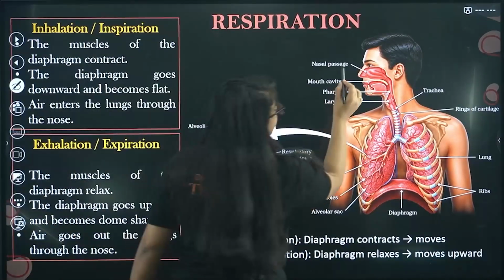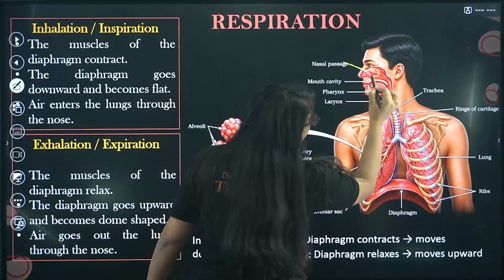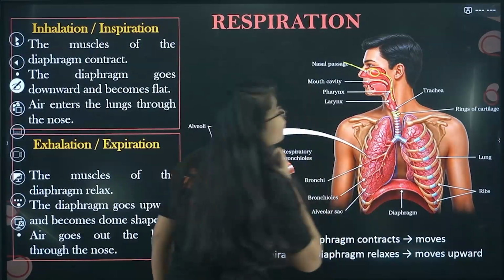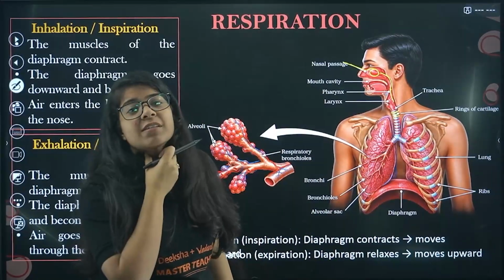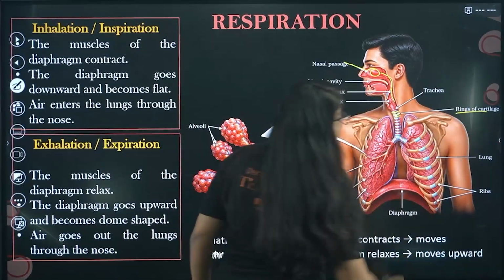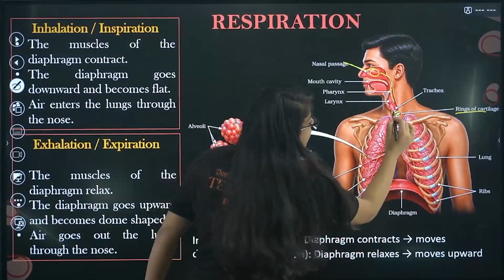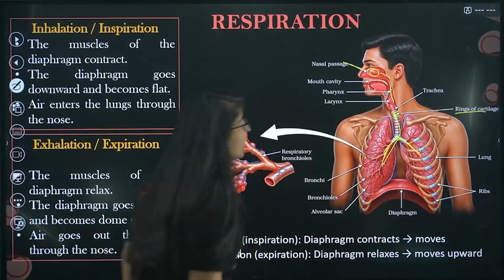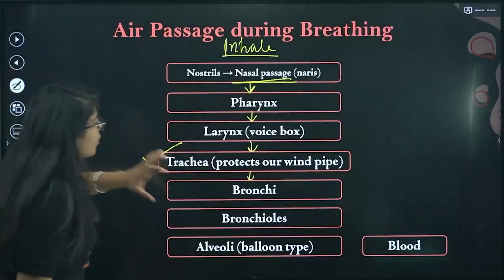So air goes into the nasal passage and the nostrils, then the pharynx, then the larynx. Do you see this? If you touch it, you'll feel the round things, the rings. That is your trachea, right? These are rings of cartilage, and then, bacha, it goes into a different path in each of your lungs. That is called your bronchi.